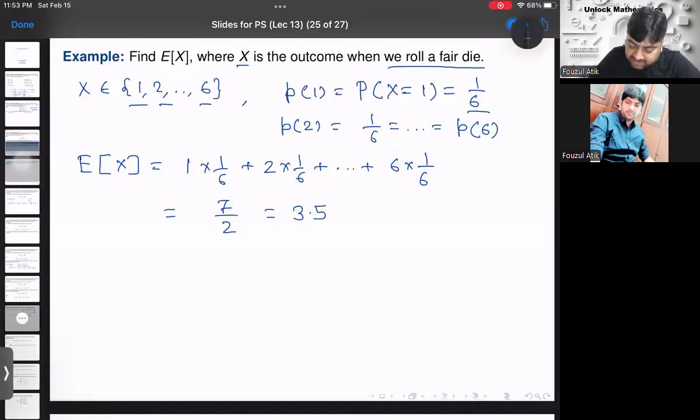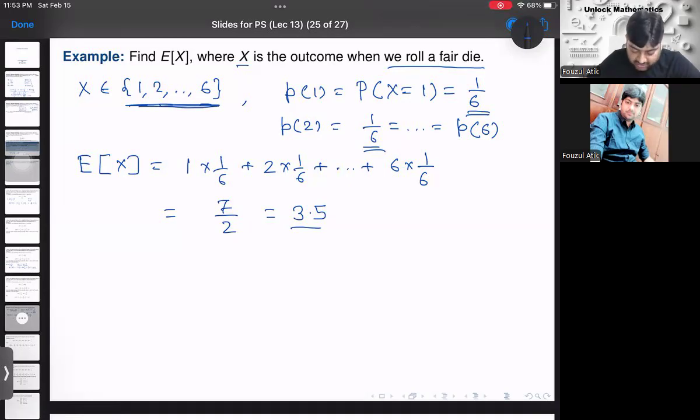Because all of them have the probability 1 by 6, it is actually just the average. So if you roll a fair die, your expected value is 3.5, right? So this 3.5 is the expected value of the random variable which takes these values.